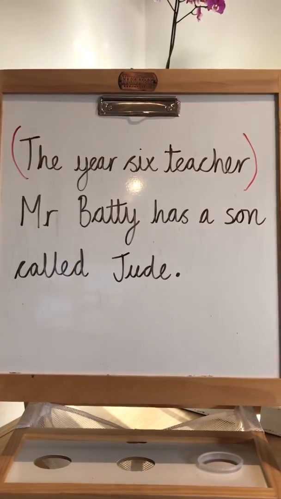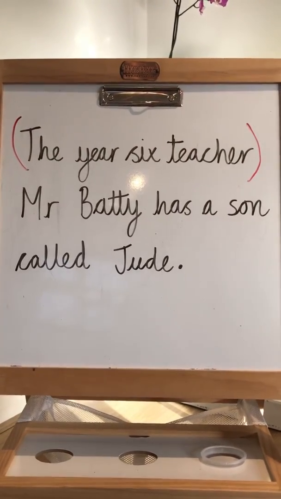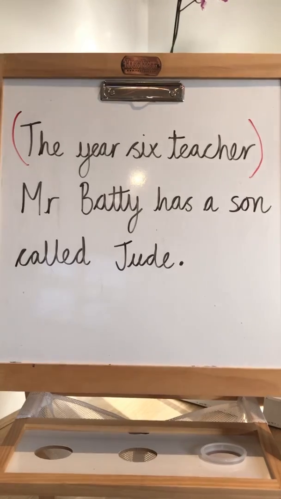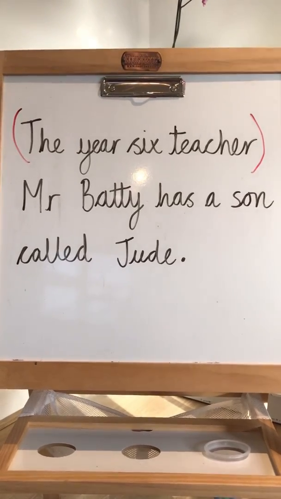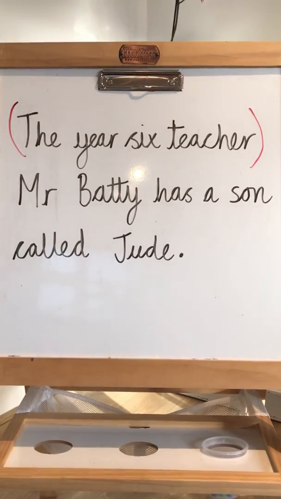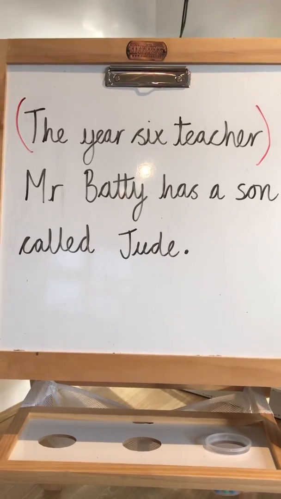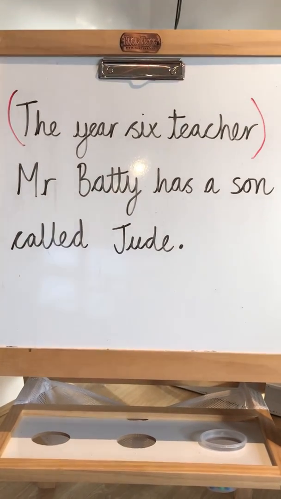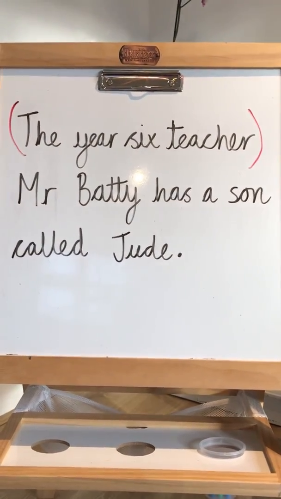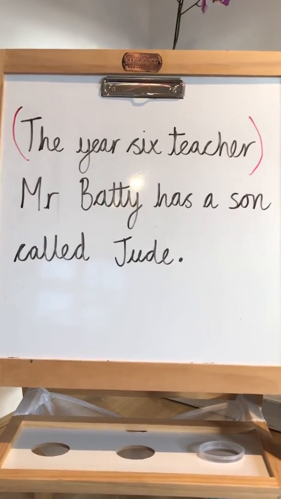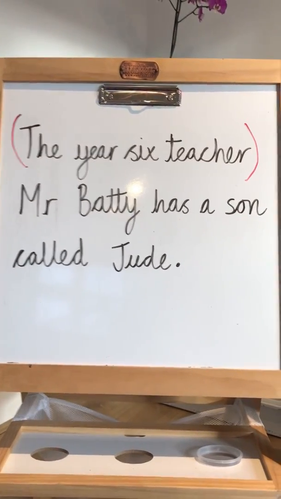Okay, have a think about what's wrong with this one. We've got the Year 6 teacher, Mr. Batty, has a son called Jude. If we ignore the parenthesis, the extra information in the brackets, we have Mr. Batty has a son called Jude, which makes sense. So what's wrong with it? The problem is that we never, ever use brackets at the beginning of a sentence. It makes teachers cry.